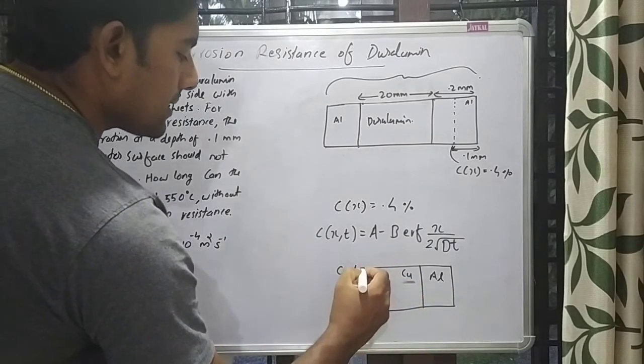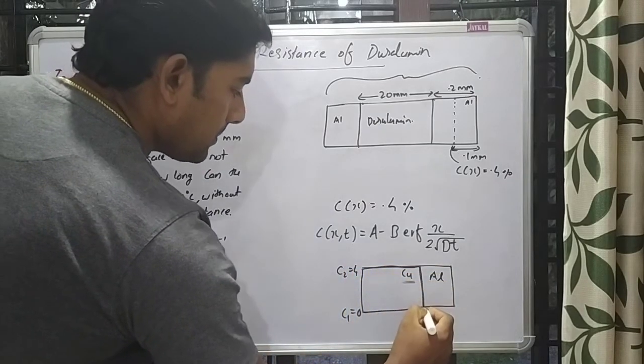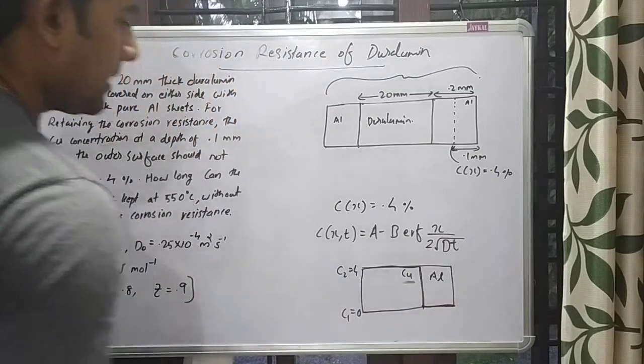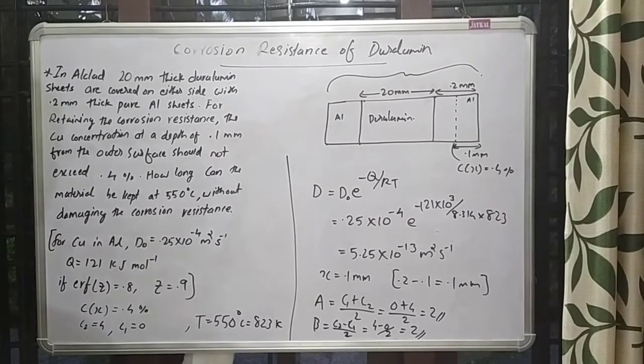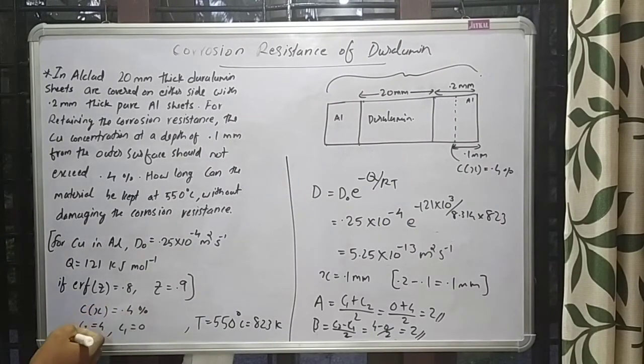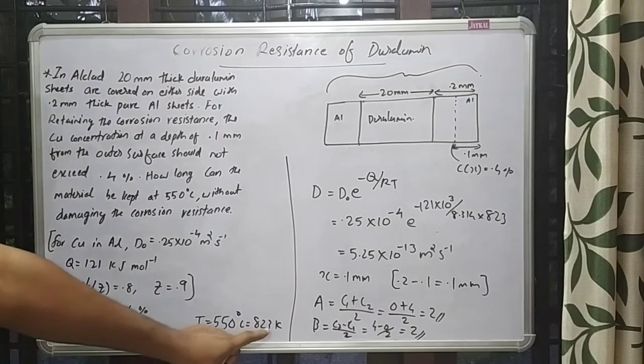This is the initial condition. So C of x is 0.4%, C2 is equal to 4%, and C1 is equal to 0%. Initially the duralumin copper concentration is 4%, and for aluminum it is 0%, and the temperature is 550 degrees Celsius, 823 Kelvin.